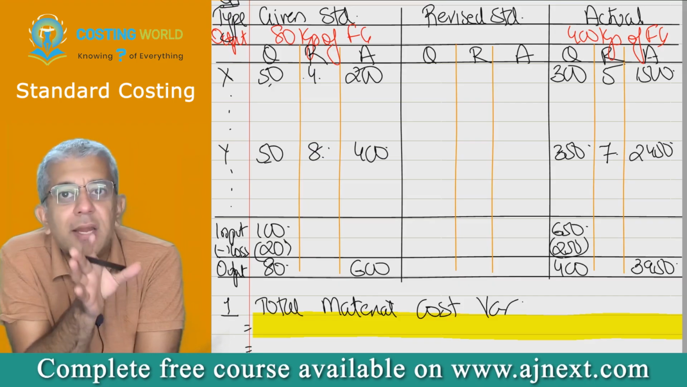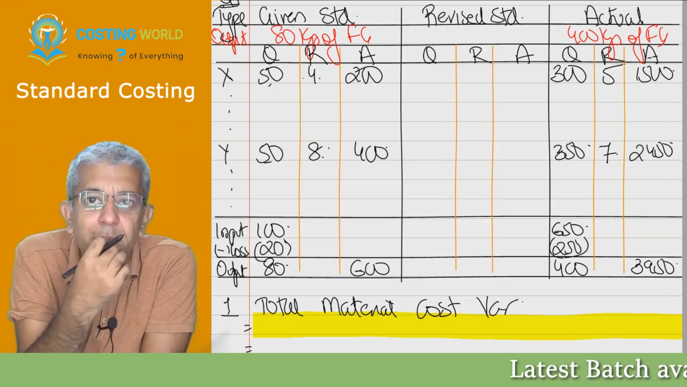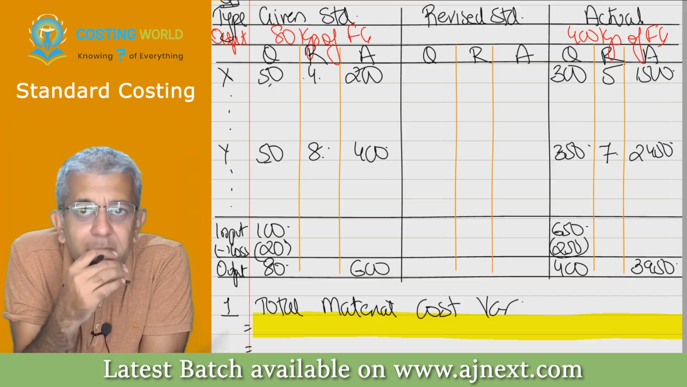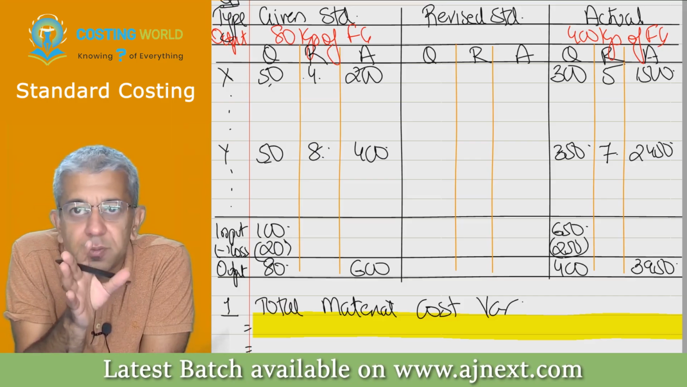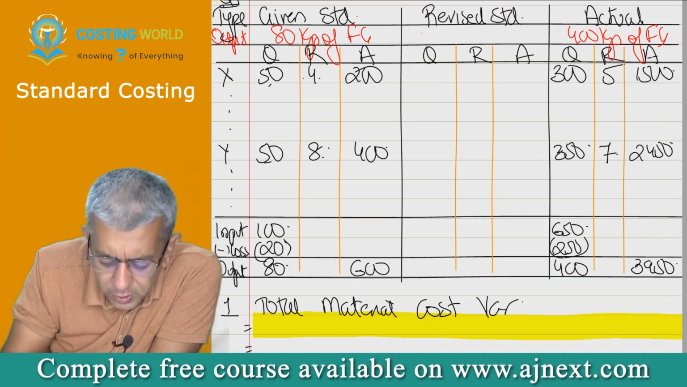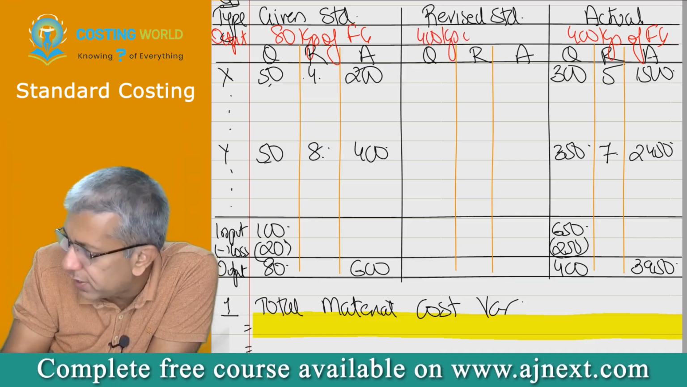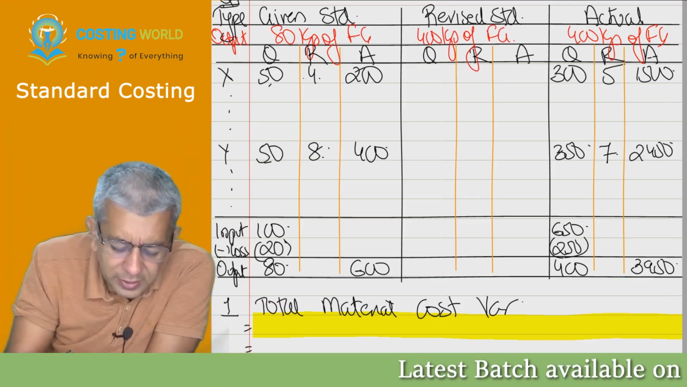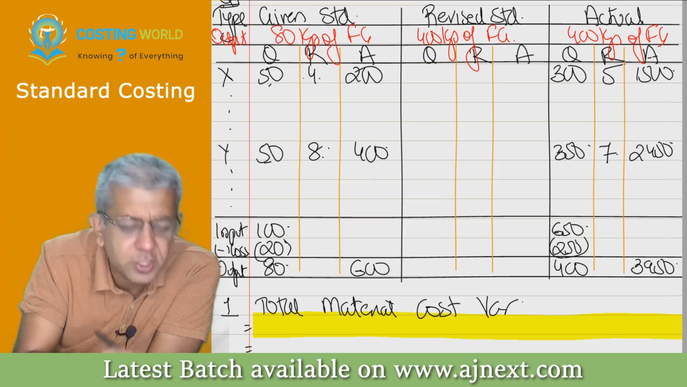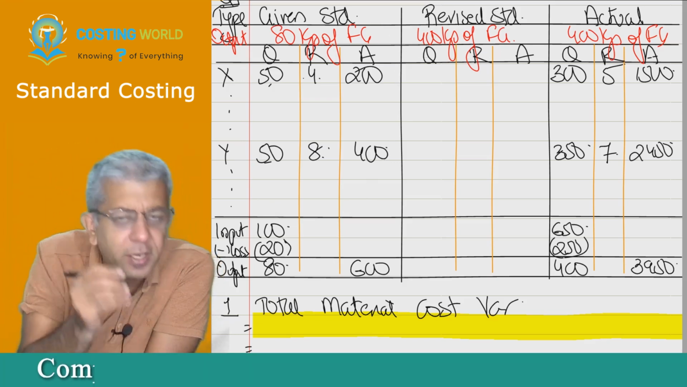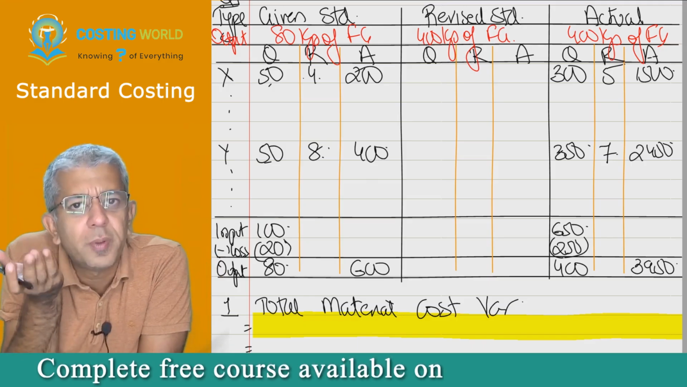Obviously that new standard we are making so that the data is comparable. Everybody will tell me in one single line only, as a chorus: revised standard should be made for 400 kgs of finished goods. So therefore I'm writing over here 400 kgs of finished goods. Now, this is the standard data for how many kgs? 80 kgs. We are trying to revise it for what level? 400 kgs. And how to revise it?